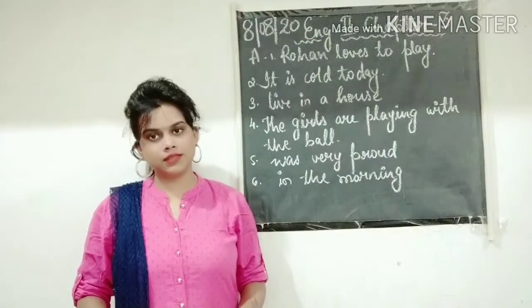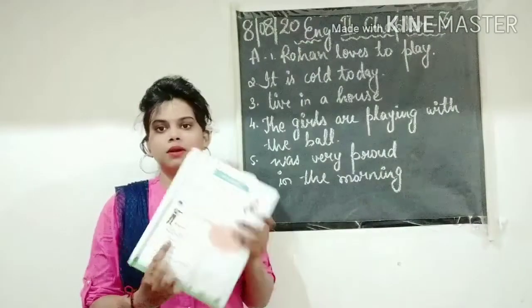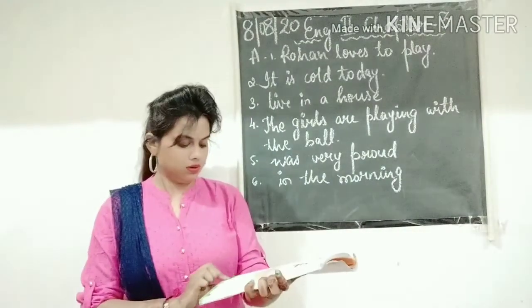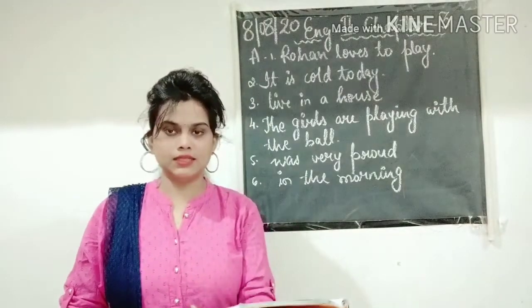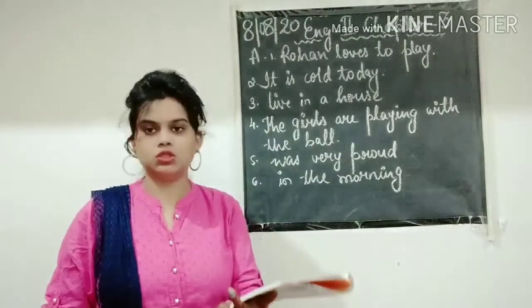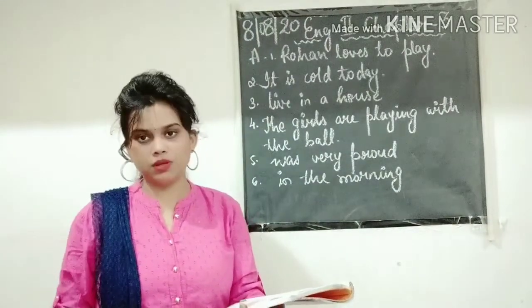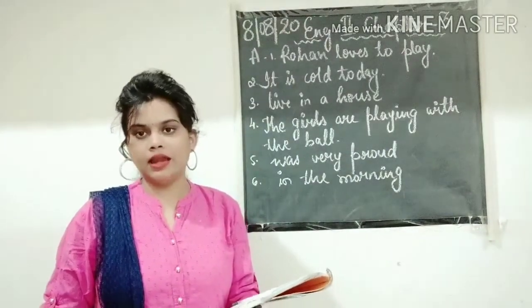Now let us see our exercise question. It is given on page number 11 in your textbook. Page number 11: put a tick against those which are sentences and a cross against those which are not. You have to put a tick mark or a cross mark, right and wrong.